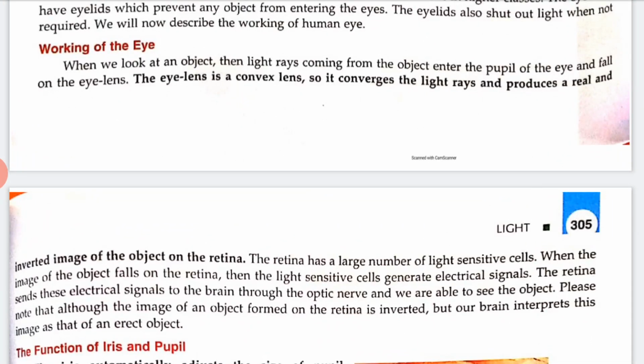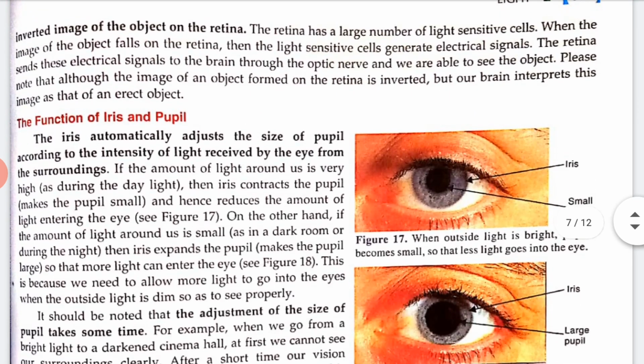So when we look at an object, the light rays coming from the object enter the pupil of the eye and fall on the eye lens, right? The eye lens is a convex lens, so it converges the light rays and produces a real and inverted image of the object on the retina. Understood? The retina has a large number of light sensitive cells.